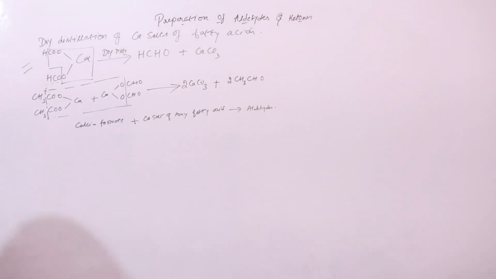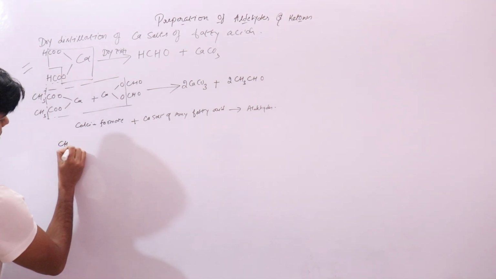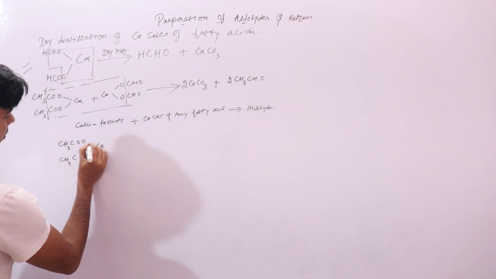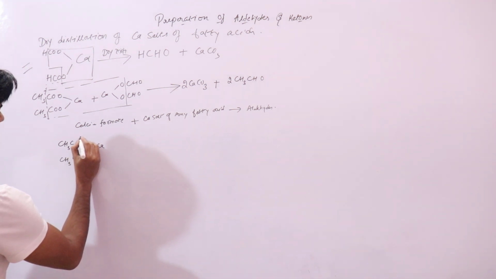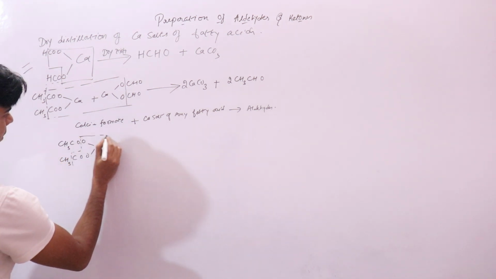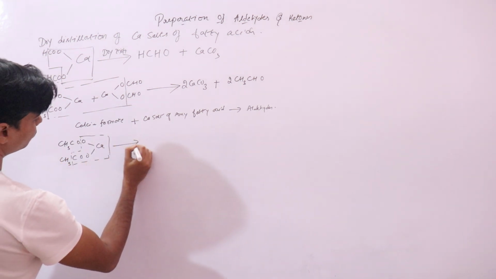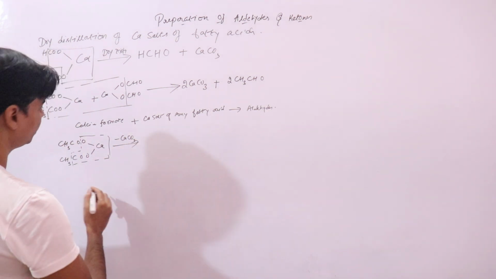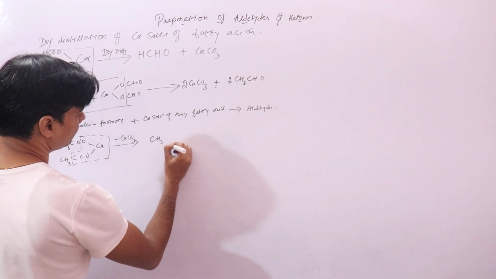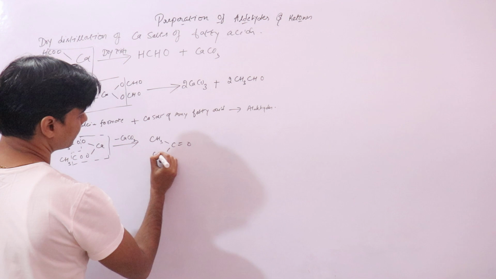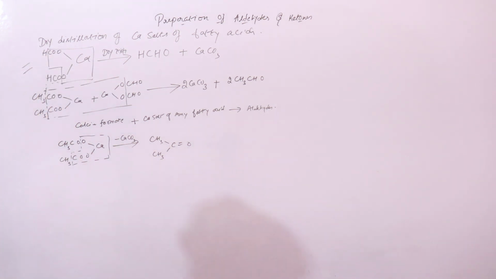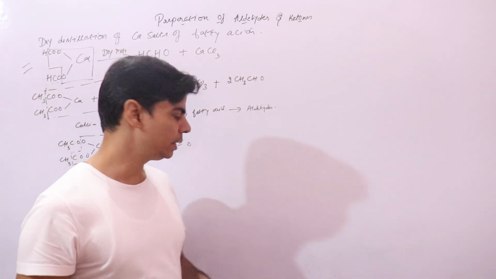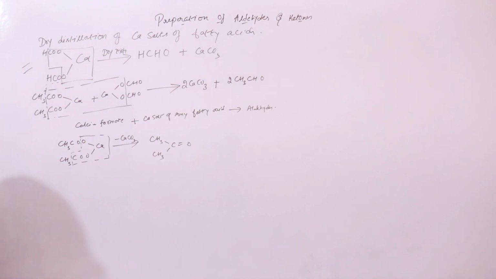If we take calcium acetate, on dry distillation it will remove a molecule of calcium carbonate. Remember, always calcium carbonate will get removed. CH3COCH3, this is your acetone. So dry distillation of the calcium salt of a fatty acid gives a symmetrical ketone.